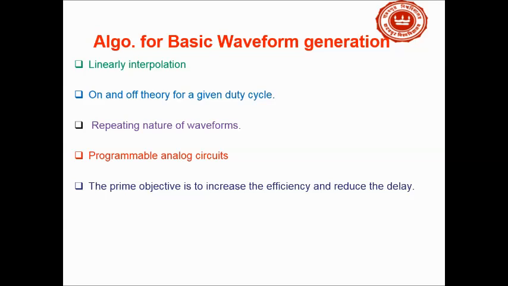The basic algorithm for generation of waveform, first of all, must be linearly interpolated. Linear interpolation simply means that if we are required to plot voltage versus time, that is V versus T, the change in voltage will be some scalar multiplication of the change in time. Then, by on-off theory, for a given cycle the signal or wave is in a high state or an off state, depending on the switching between the states.